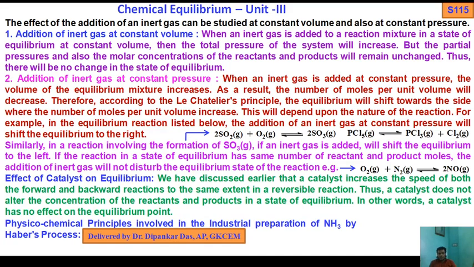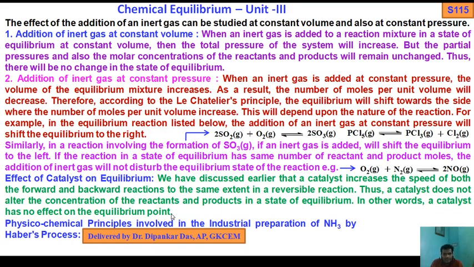Effect of catalyst on equilibrium. We have discussed earlier that a catalyst increases the speed of both forward and backward reactions to the same extent in a reversible reaction. Thus, a catalyst doesn't alter the concentration of reactants and products in a state of equilibrium. In other words, a catalyst has no effect on the equilibrium point.